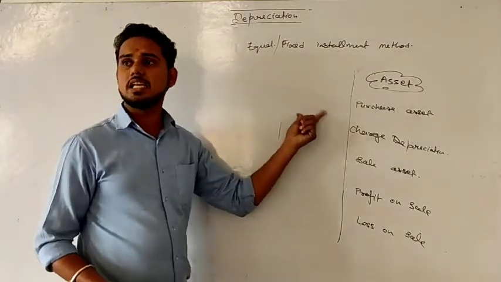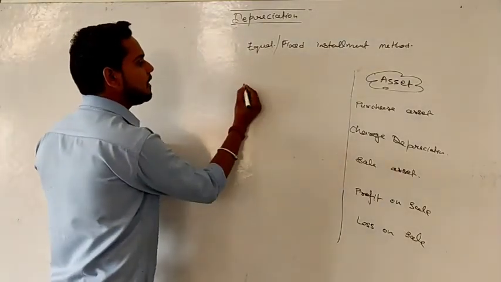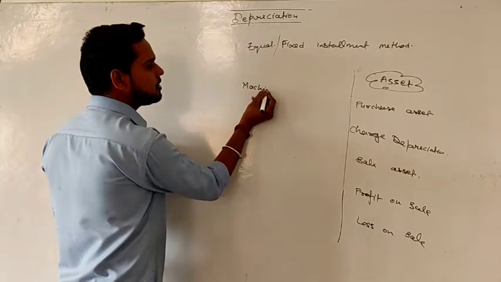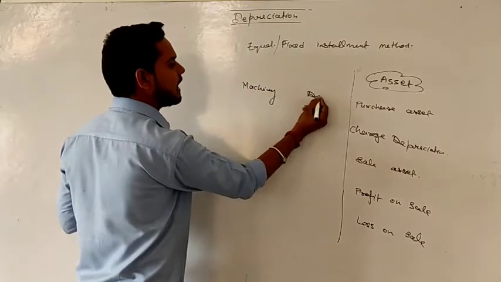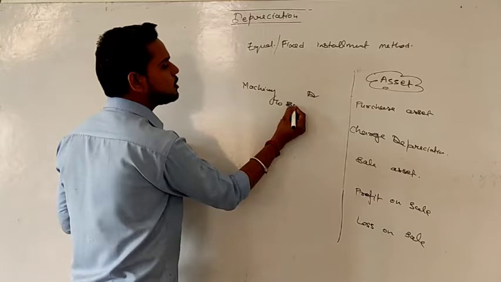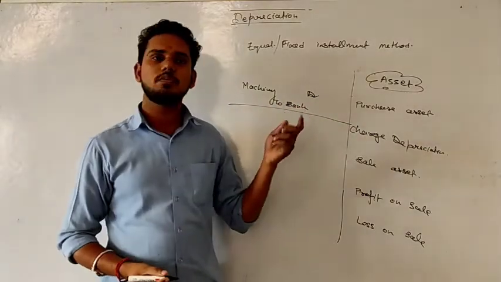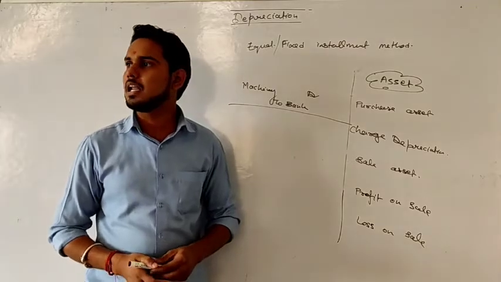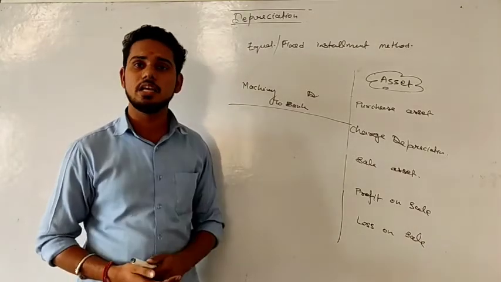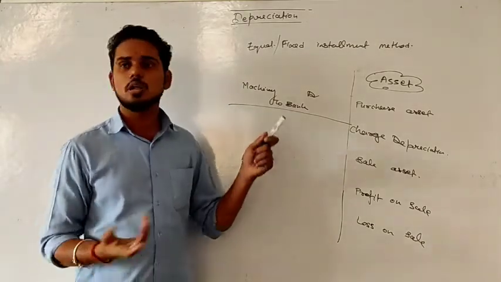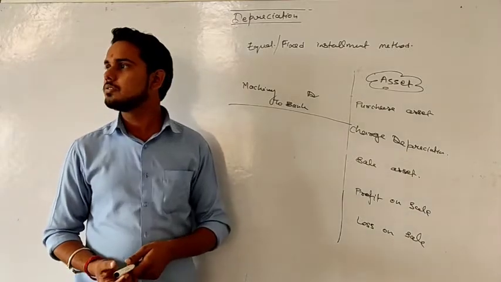If we purchase an asset, we will get a machinery. So the entry will be: machinery or that asset account debit to cash or bank account. We got our asset, so debit what comes in as per the real account rule, because machinery is real in nature, and bank is also real, so credit what goes out, right?